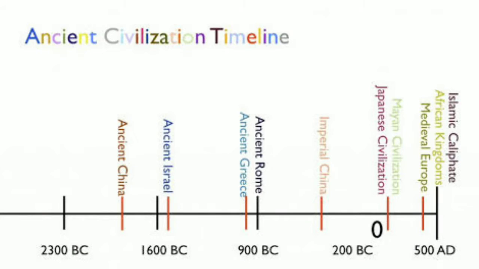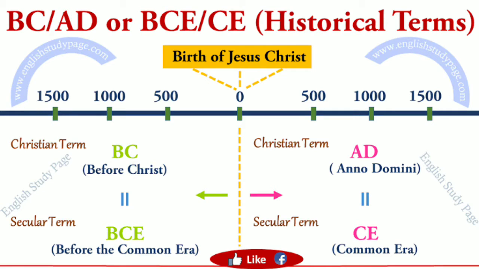When we talk about time frames in history, we are going to discuss how they count the years in history. Suppose somebody asks you about your birthday, then you will tell the person the date, month and the year. In the same manner, when we talk about events that occurred in the past, we mention the years.